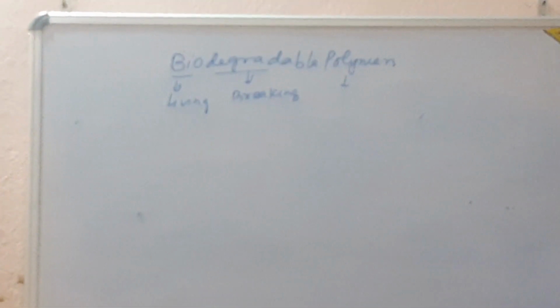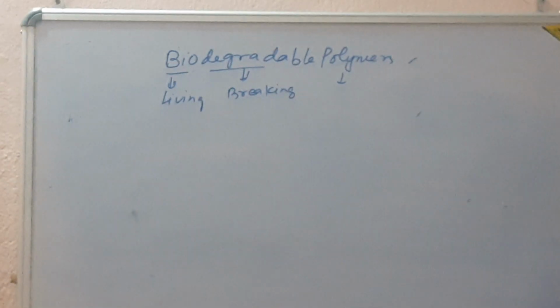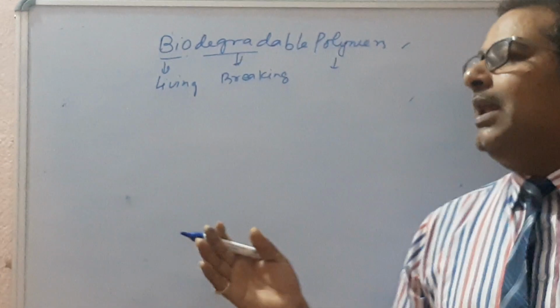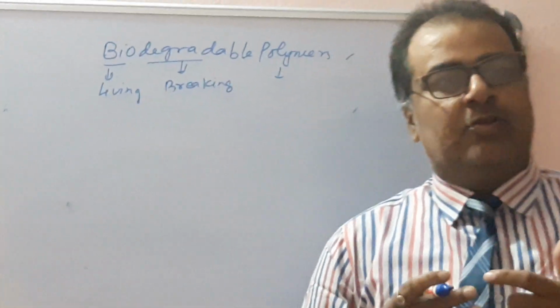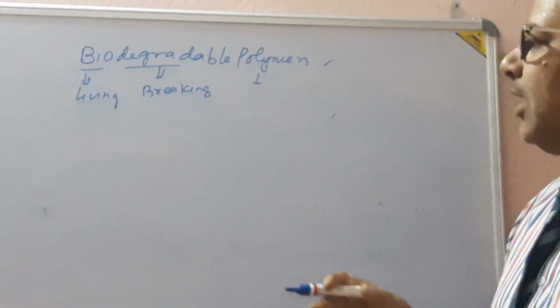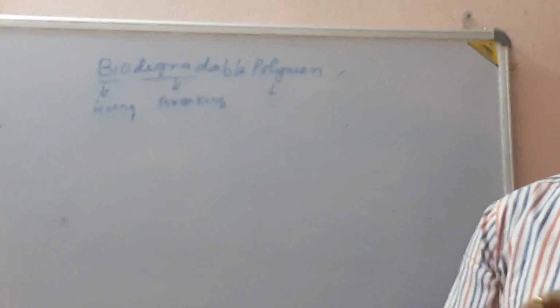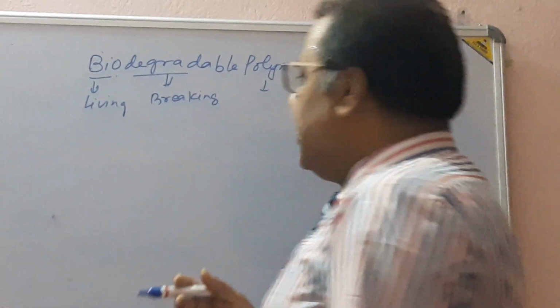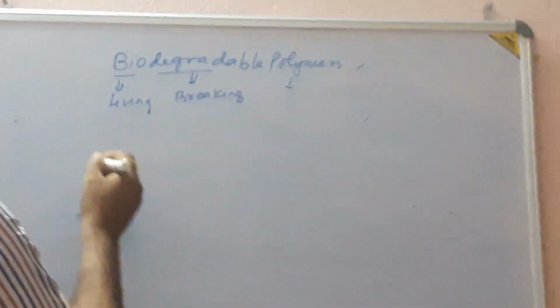These polymers are known as biodegradable polymers. They are generally used in the living body, like in orthopedic devices, heart valves, different types of valves and different body parts, because they are degraded by living organisms.